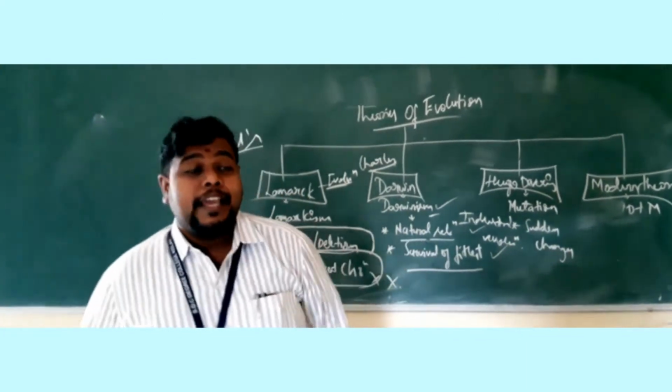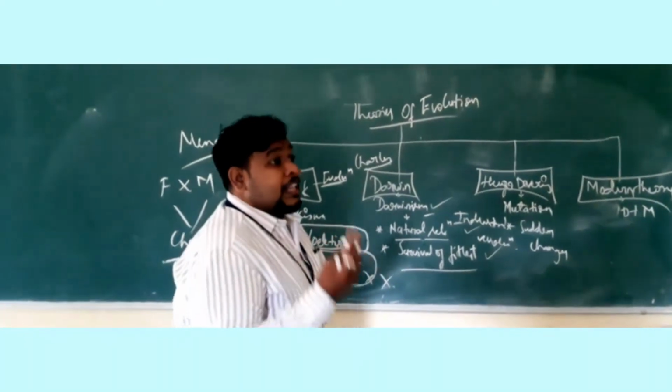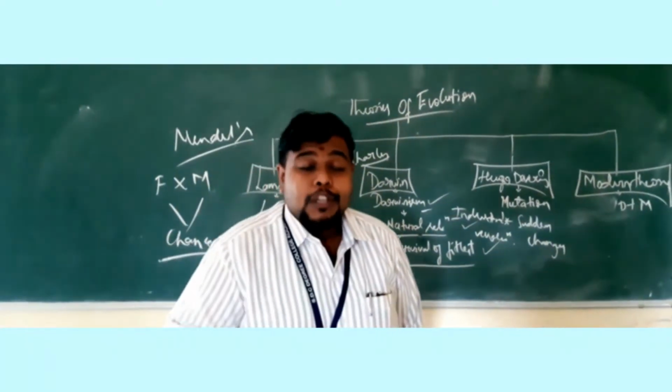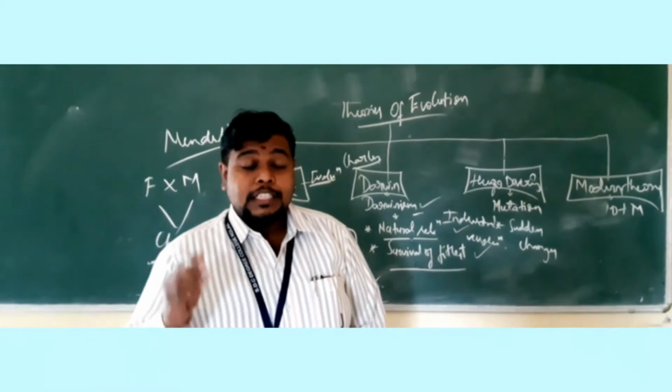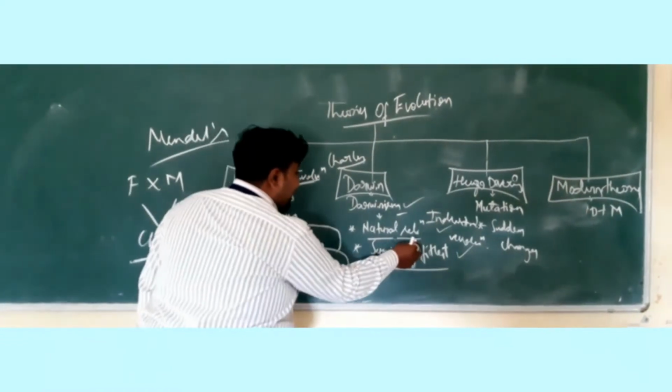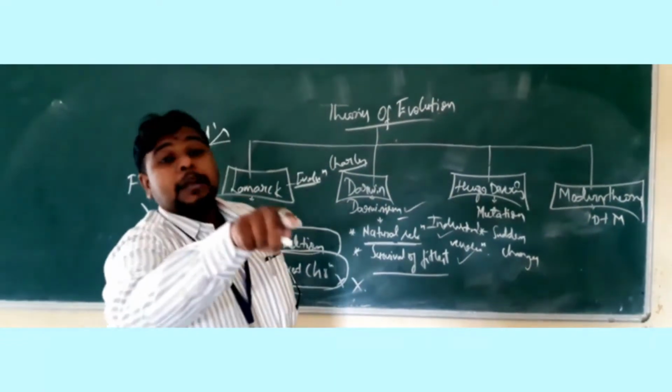According to his theory, he said that if a living entity wants to live on this particular earth, it should have these two abilities. One is being naturally selected. Nature must select it.